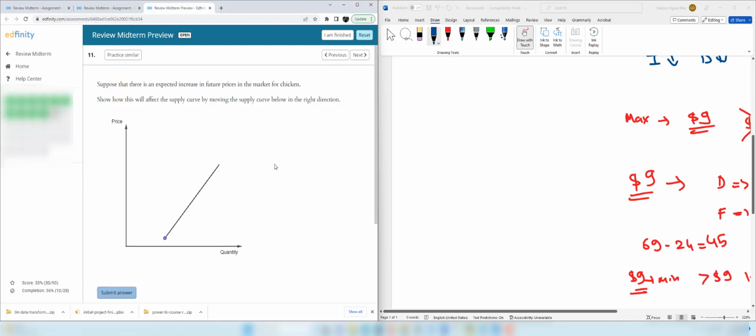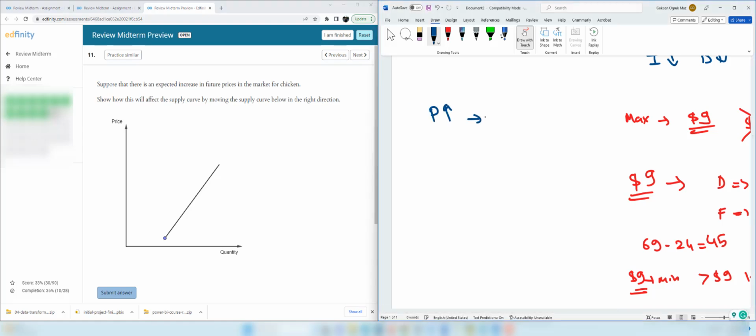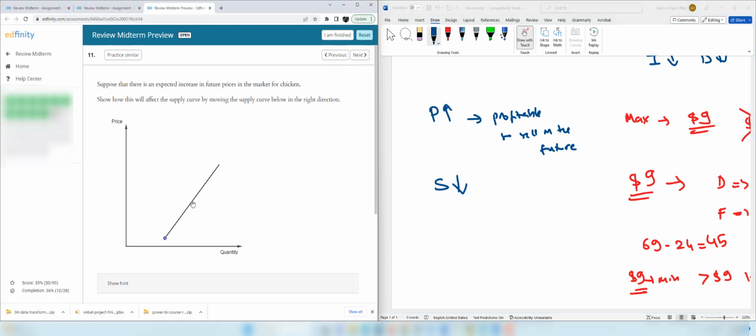Question 11. Suppose that there is an expected increase in future prices in the market for chicken. So we expect that the prices will be higher in the future. Therefore, it's more profitable to sell in the future, but not today. And if that is the case, supply today is going to go down. When supply goes down, it shifts to the left. So we are going to shift supply to the left.